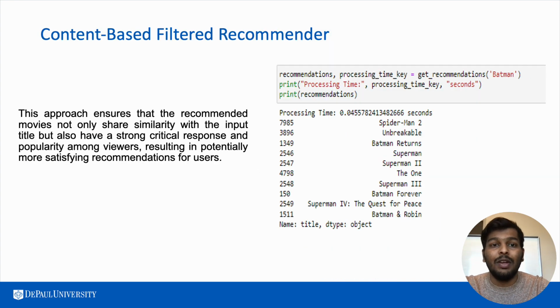Followed by this, we went ahead to recommend something which will exclude the low quality movies and give movies with high ratings and popularity. While doing this and giving input as Batman, we see movies like Spider-Man 2 from the comic universe coming, Superman 2 showing up compared to the past filter.